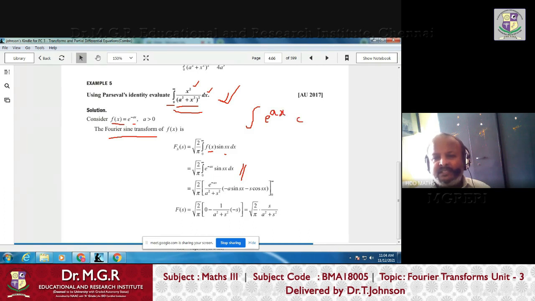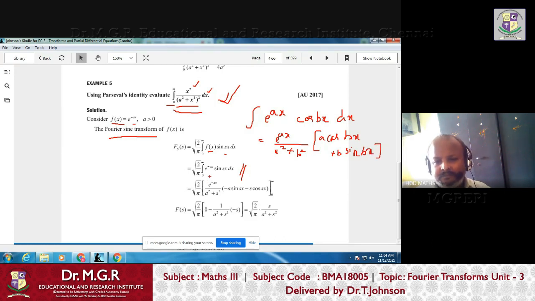That is, the integral of e power ax cos bx. The limit is immaterial, whatever the limit may be. The integral of e power ax cos bx is defined as e power ax by a square plus b square, which works for all limits, into a cos bx plus b sin bx. This is the formula for the integral of e power ax cos bx.